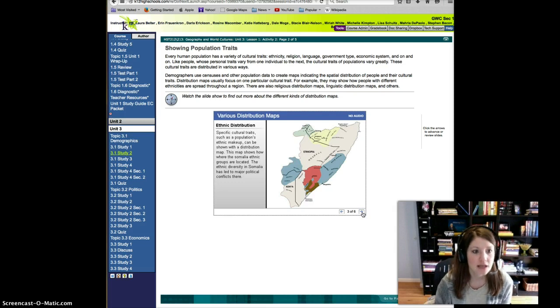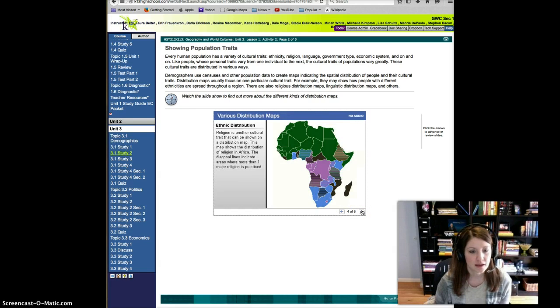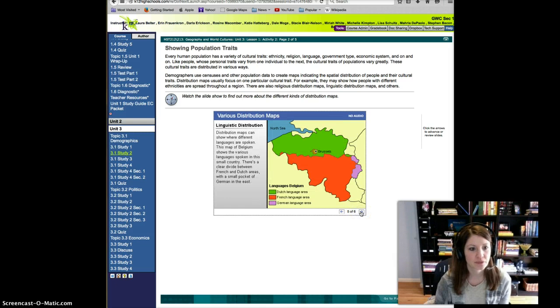Ethnic distribution. Specific cultural traits such as a population's ethnic makeup can be shown with a distribution map. This map shows where the people of Somalia's ethnic groups are located. So different groups of ethnicities live together in certain regions. Here's an Africa ethnic distribution map. So you can see people who define themselves as one ethnicity being a certain color. And then if there's overlap, that's where there's shading.